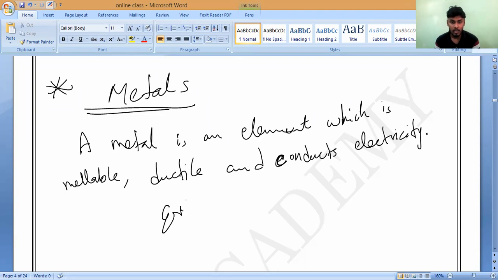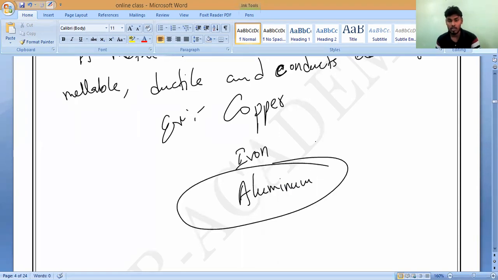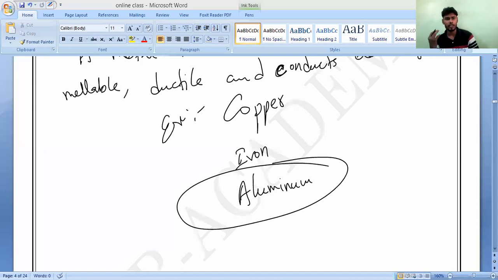Examples, anybody? Best example: copper, iron. So the best example is copper. The next one is iron. Next, what kind of wires are you using? Copper wires as well as aluminum wires. Have you noticed it? Yes, sir. So copper wires, iron wires, and aluminum wires, that is what you have to remember. Like silver, gold, everything.